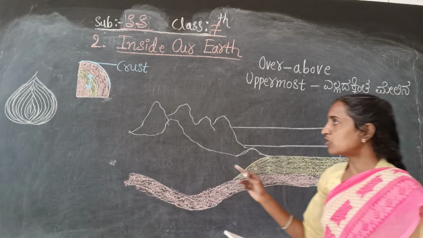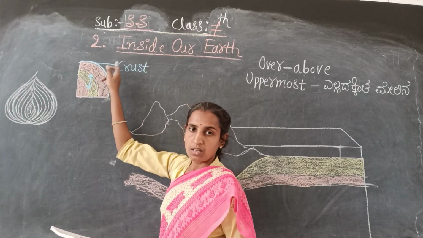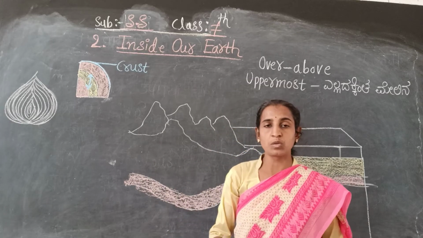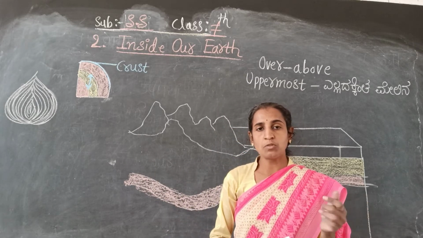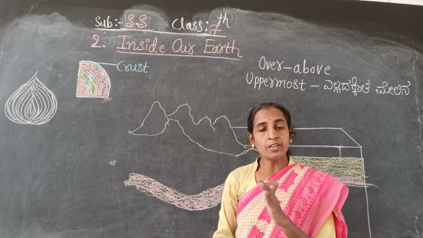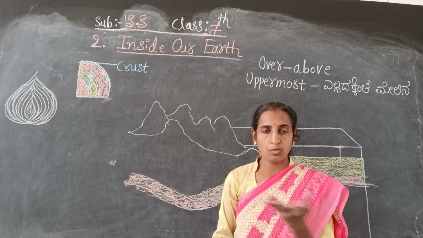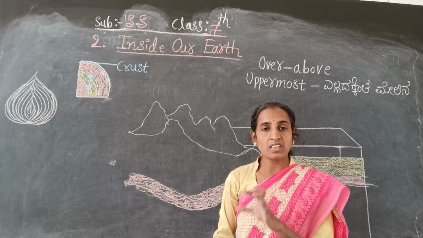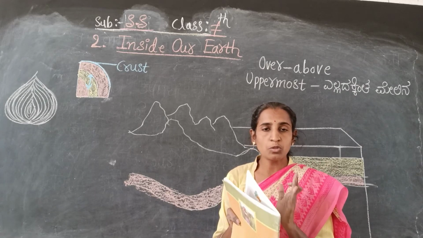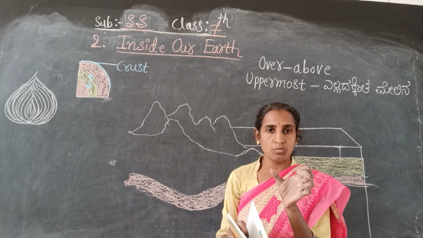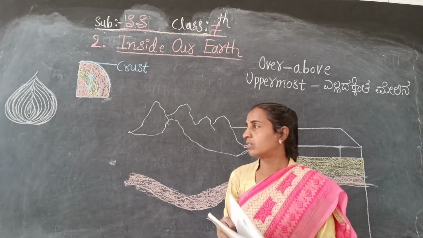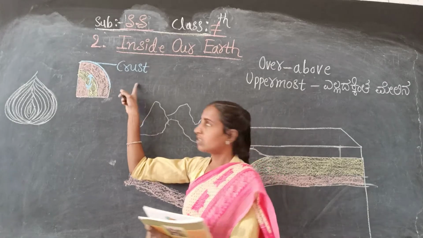Crust means, I will show you here. In the previous lesson I already taught you lithosphere. You know very well what lithosphere is. It is a solid crust or hard top layer of the earth. Solid crust means what? ಘನ ಅಂದರೆ ಏನು, ಗಟ್ಟಿಯಾದಂಥ ಒಂದು ಪದಾರ್ಥ ಅಂತ ಹೇಳಬೋದು. Crust means ಘನ. So that is what crust means.